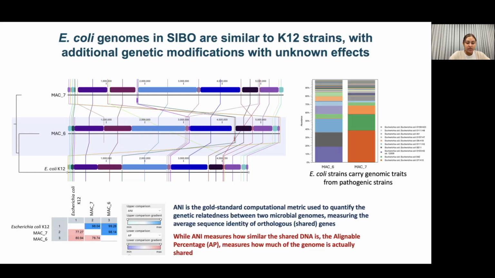And when we further characterize these genomes, we see that E. coli strains carry genomic traits associated with pathogenic strains. Together, this suggests that although SIBO-associated E. coli are highly similar to commensal strains like K12, they harbor additional genetic modifications that may have functional or clinical relevance, though their exact impact remains unknown.